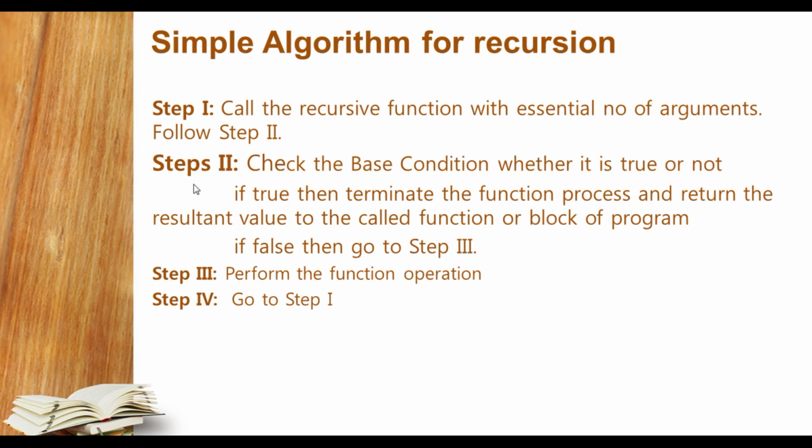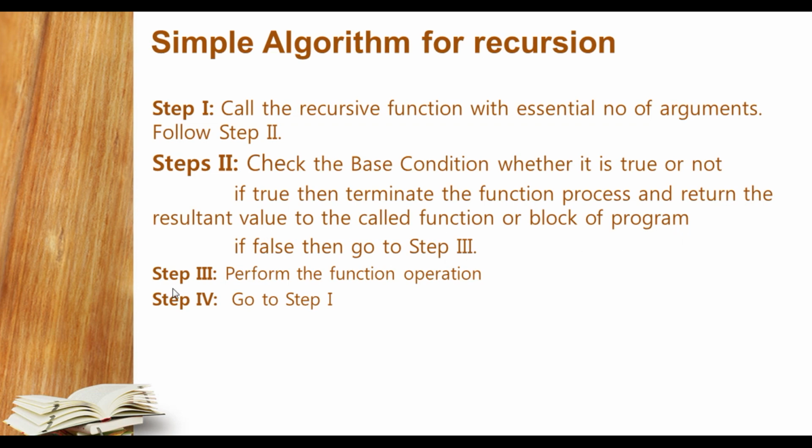So step 2 says to check the base condition, whether it is true or not. If the base condition is true, then terminate the function process and return the resultant value to the called function or block of program, student. Otherwise, if it is false, then go to step number 3.